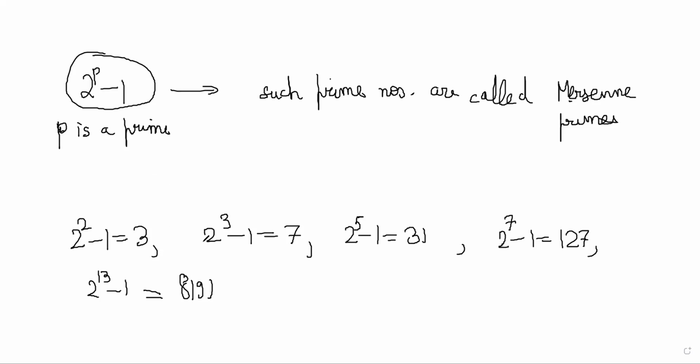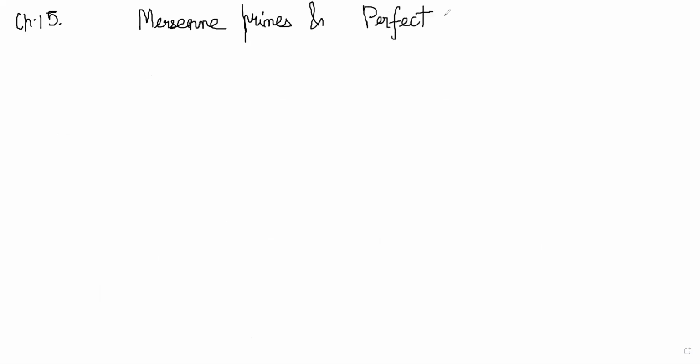Now, what we will look at now is perfect numbers. This is chapter 15, exploring the connection between Mersenne primes and perfect numbers. So perfect number you would have seen in school or heard about at least.